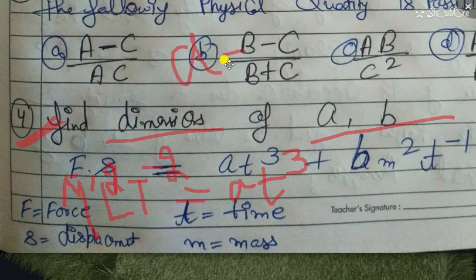I am writing the dimensions of A. This t will go in the denominator. So the dimensions of A are M^1 L^2 T^-2, with denominator 3, so that means T is minus 5.